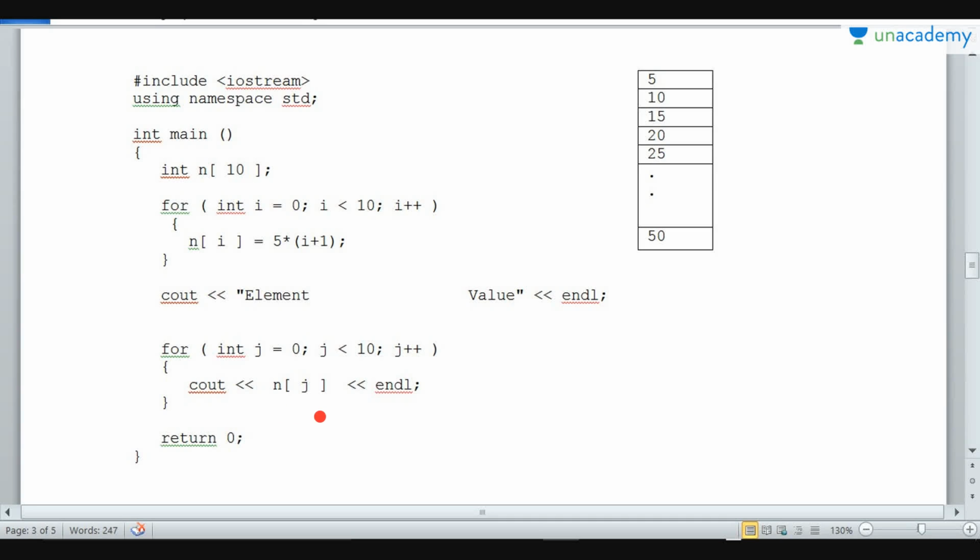Okay, so n of j, that is n of first 0. So n of 0 will be printed. What is n of 0? N of 0 is 5. So 5 is printed on the screen. Then again, when j becomes 1, n of 1, 10 will be printed. Now again j plus plus, n of 2 will be printed. And this is how we get the table of 5, the multiplication table of 5, on the screen. Return 0, it returns back from this main function.